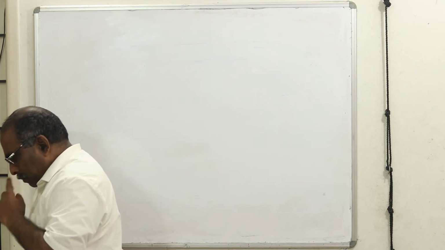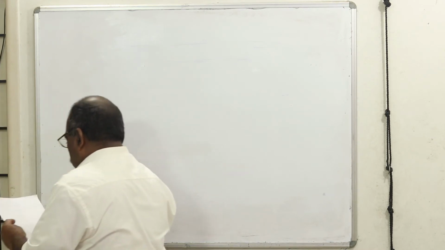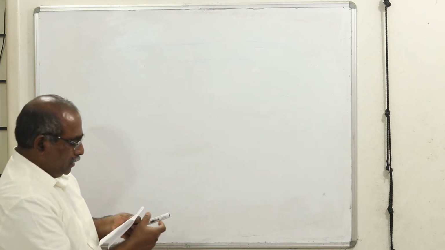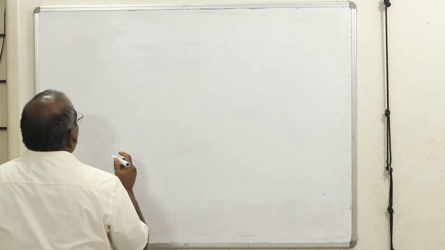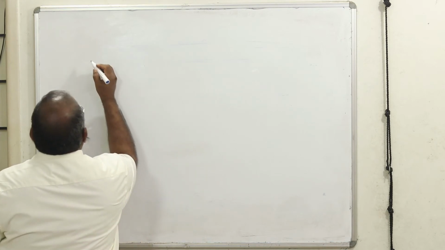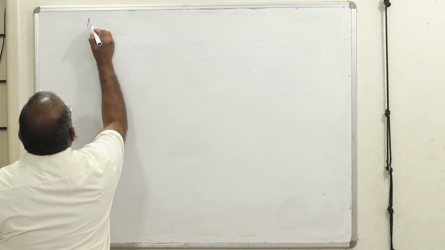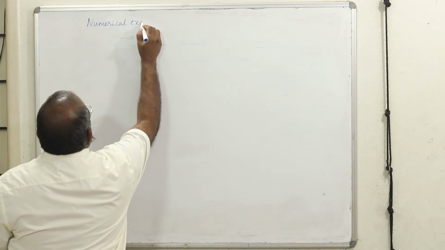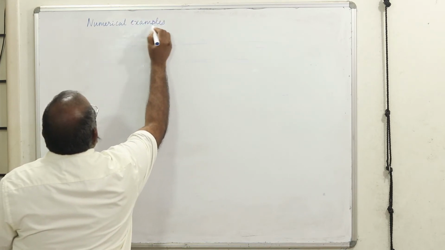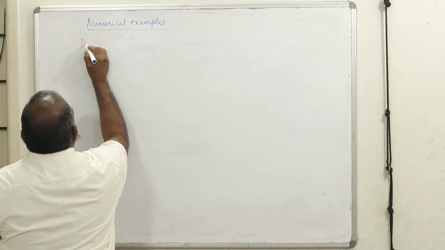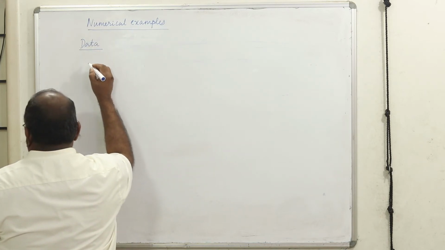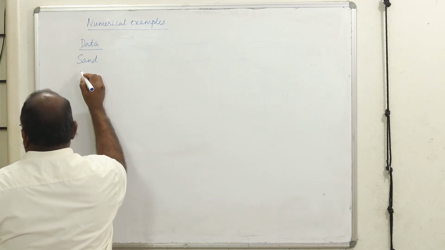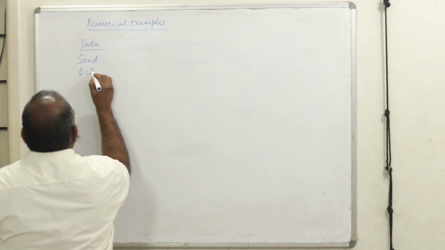Now we'll take a numerical example. In the first numerical example, we'll try to see how to use Terzaghi's expressions to find out the bearing capacity for the various footing shapes. Okay, this is the first numerical example. The data given is, it is a sand medium where phi is equal to 36.